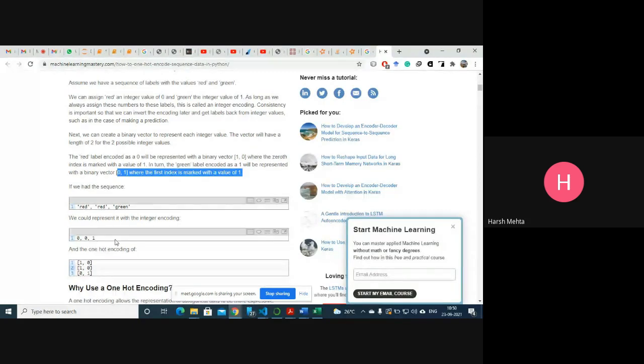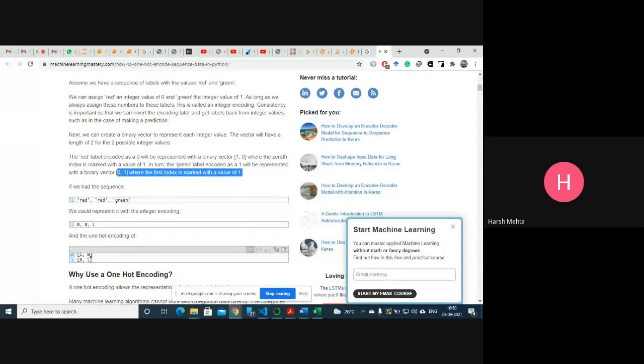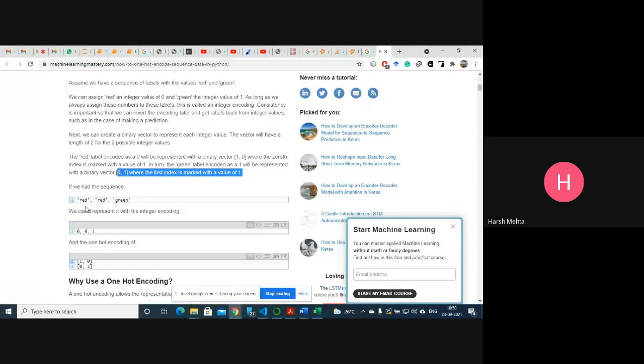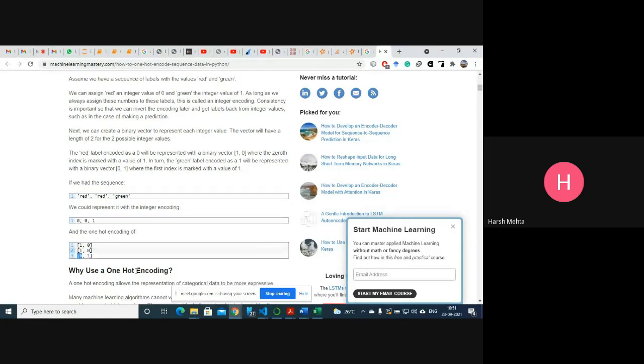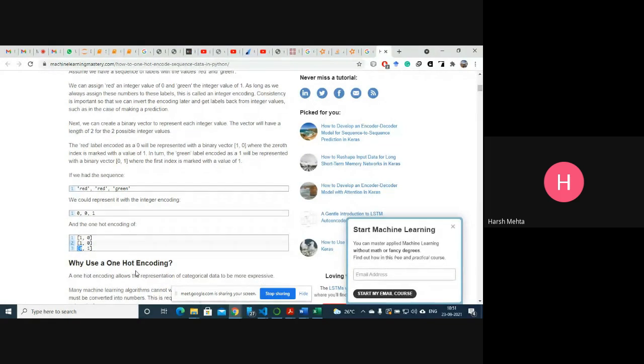Okay. So here, red is this side. So red comes on two sides, so we have marked it with 0, and green is this one. Okay. So first, green will be marked with 1 because the first one is red. So this is how we can assign values.